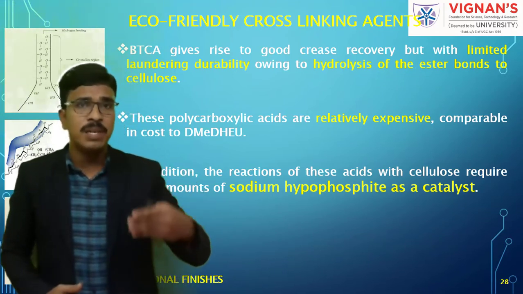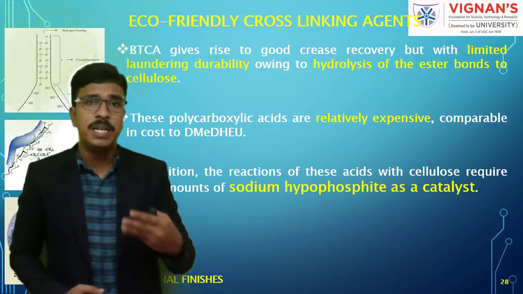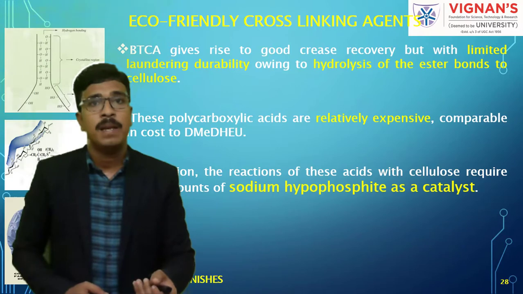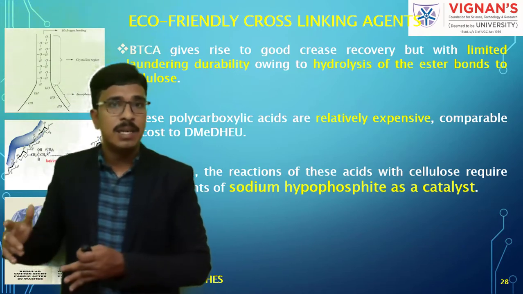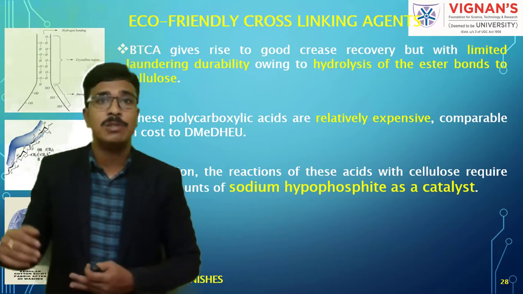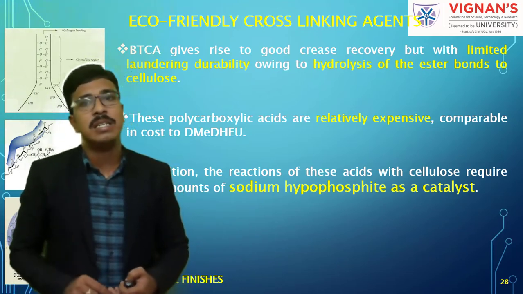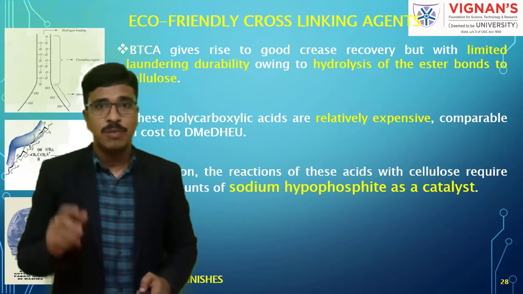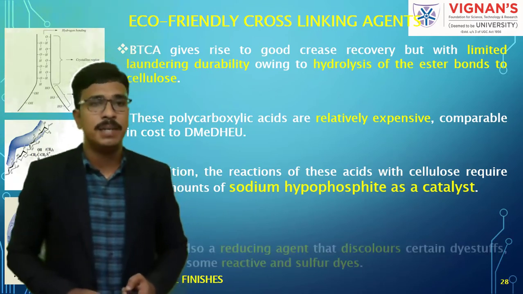They might give different options where BTCA is one of them. You have to choose BTCA, and its application with cellulosic based materials needs the presence of a catalyst. So sodium hypophosphite is the catalyst. Keep this in your mind.